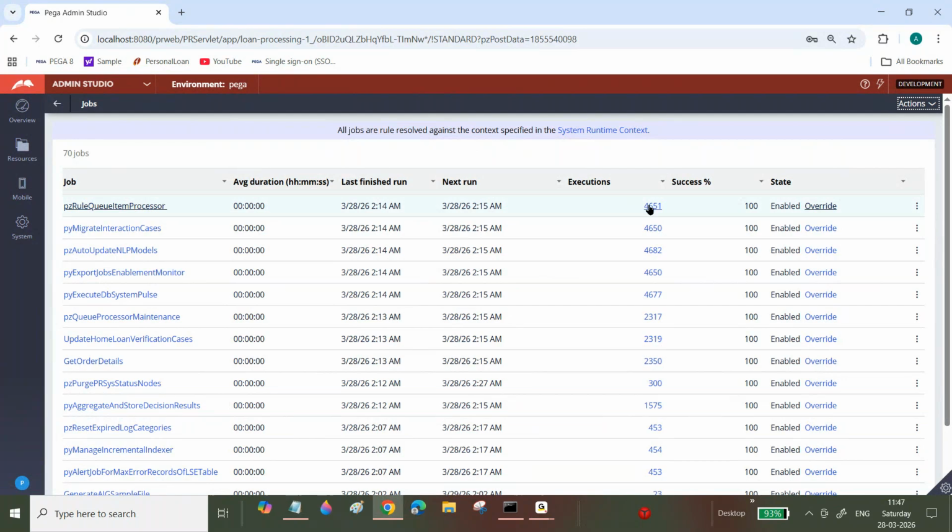For example, 4651 times it is executed and 4651 times it succeeded, there are no issues, so it is updated as a 100% success rate.